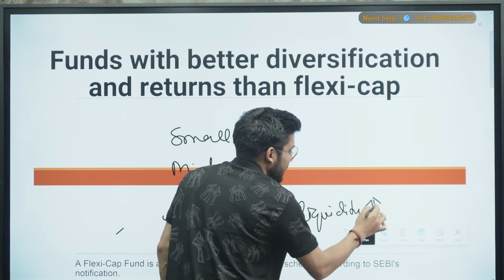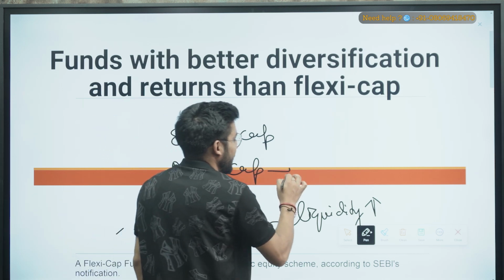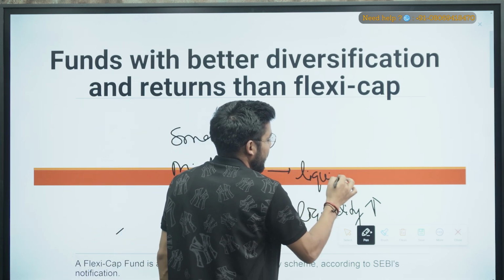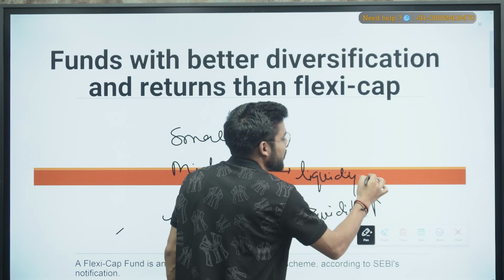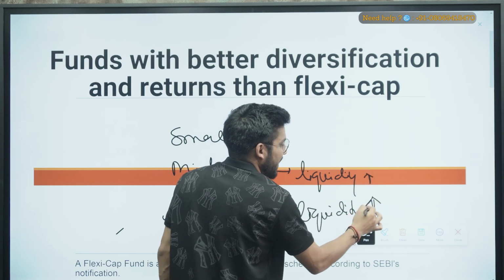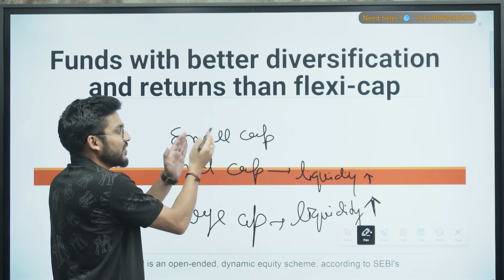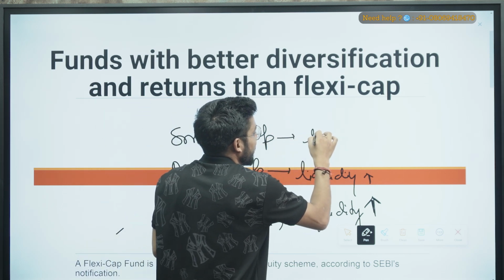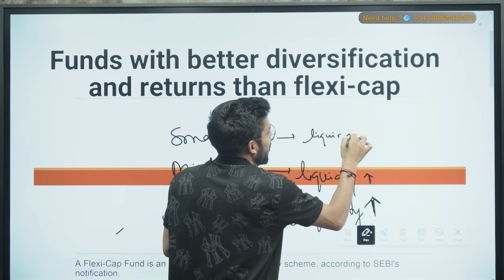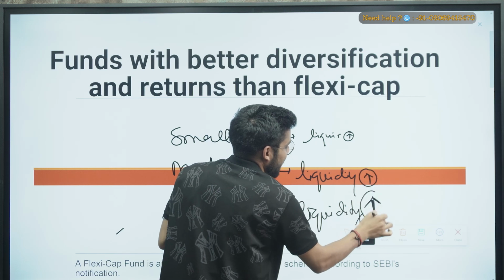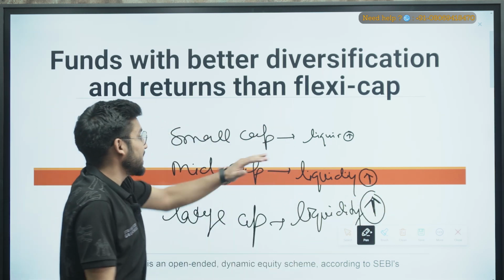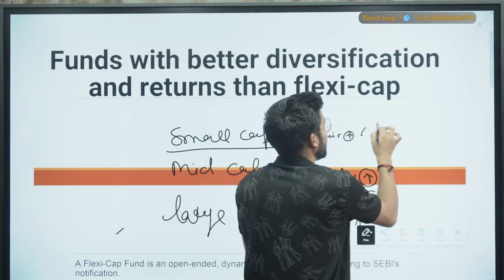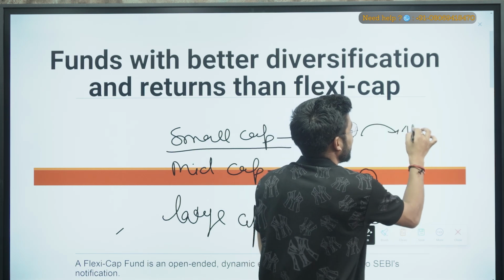In mid cap, liquidity is moderate in comparison to large cap. And in small cap, liquidity is very small compared to large caps and mid caps. But small caps have the capability to provide you maximum returns.